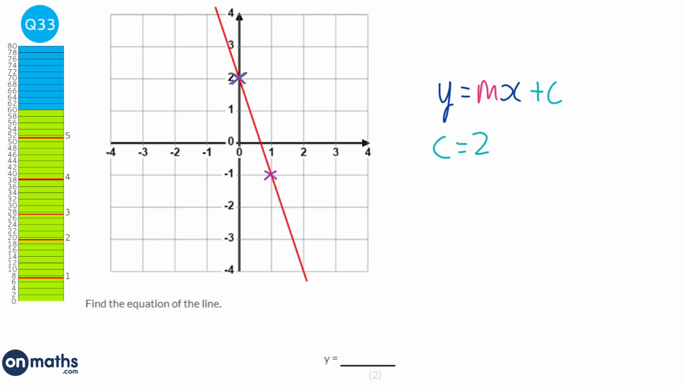And the definition of the gradient is for every 1 we go to the right, how far up we go. Well, here we actually go down, so we're technically going minus 3 up. So the gradient is going to be minus 3 because it's gone down 3. So our equation is y equals minus 3x plus 2.